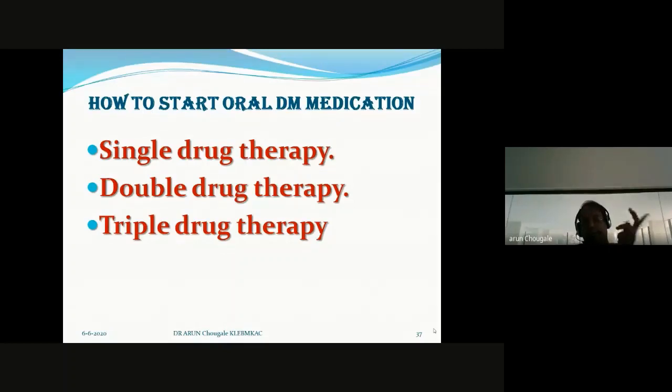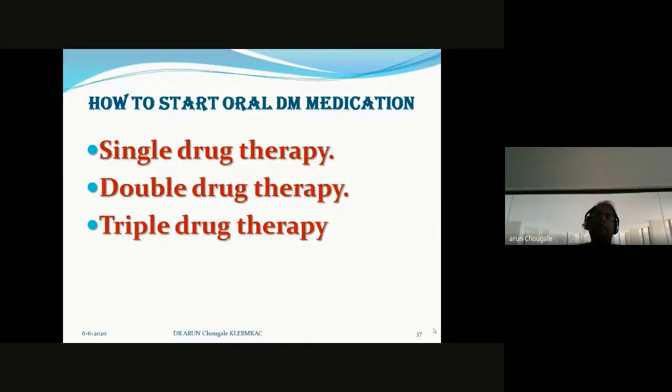When I add another drug to this prescription, thinking that it is not only a utilization pathology but a low production pathology, then that treatment is considered double drug therapy, because the patient is taking two sets of anti-diabetic medication. One is a sensitizer, one is a secretagogue. After prescribing the double drug for a period of 15 to 20 days, if the sugar is not under control, then